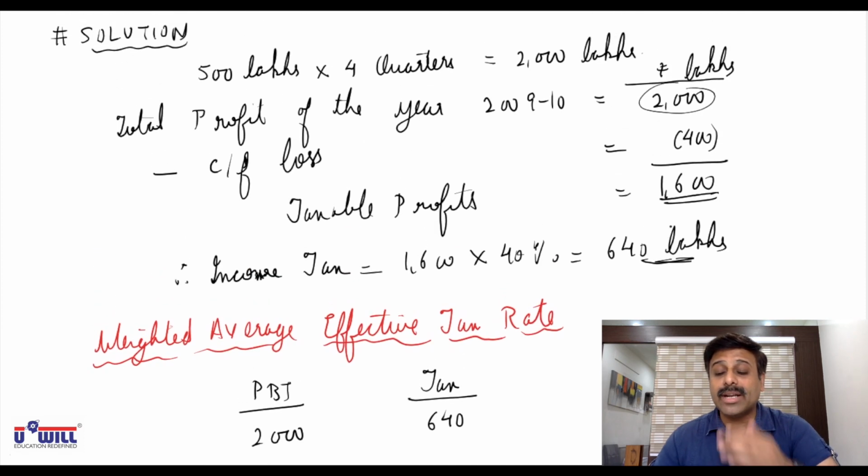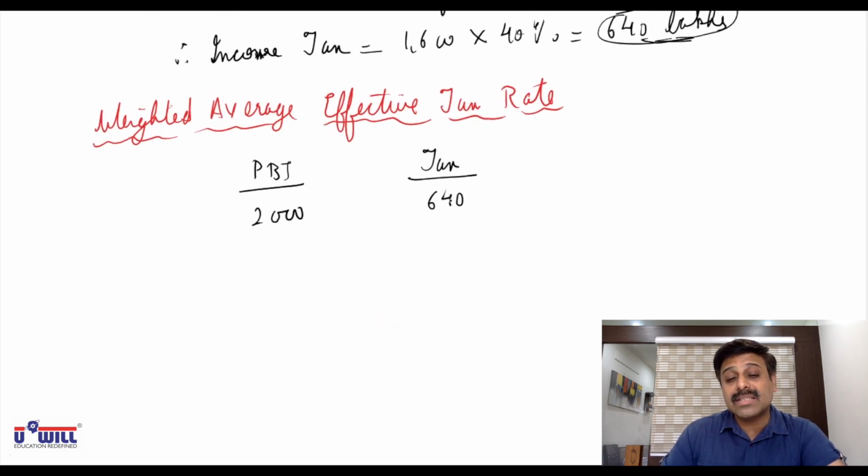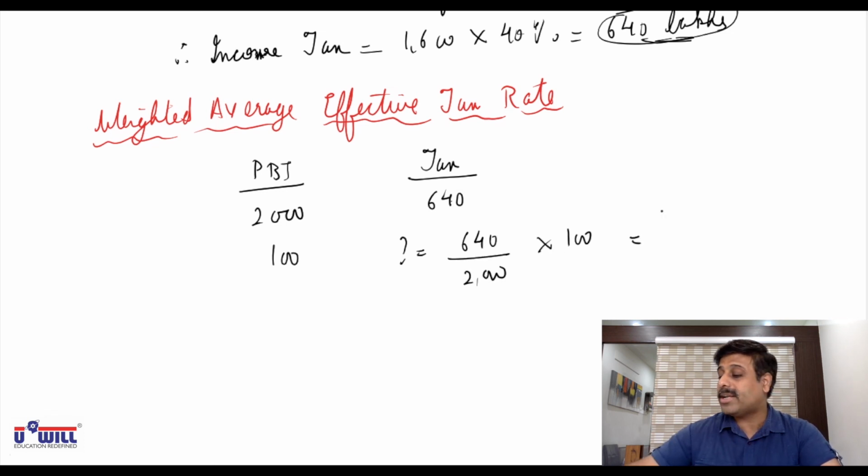We have to pay 640, though we are calculating on 1600. But why are we calculating on 1600? Because we adjusted the loss of 400. Otherwise, in this year, we are earning profits of 2000 lakhs and our tax liability is coming only 640 lakhs. So what is the effective tax rate? 640 divided by 2000 into 100. Do it everyone in calculator. 640 divided by 2000 into 100. Effective tax rate is only 32%.